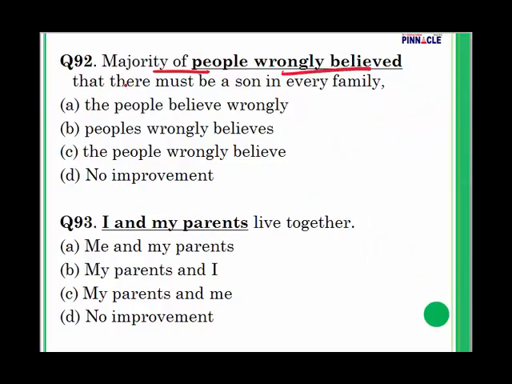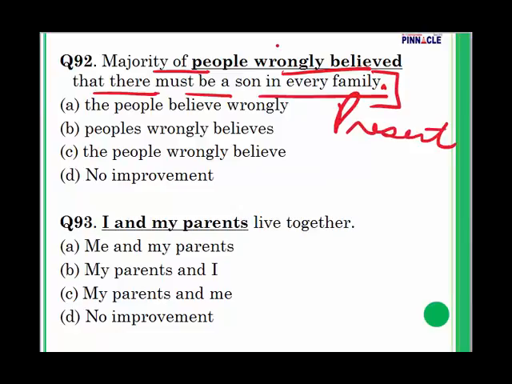Majority of the people wrongly believed that there must be a son in every family. This is question number 92. Now let's take a look at the options. This part of the sentence is in present, and here this part we have used in past. So majority of the people believe wrongly.